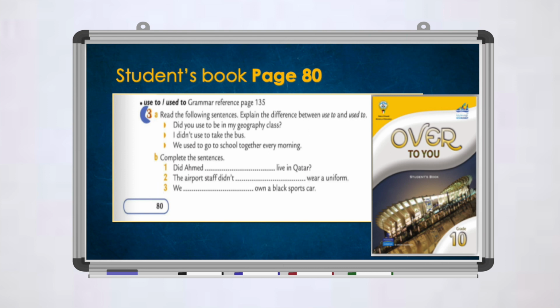Now fill these gaps using "use to" or "used to" only. Check the auxiliary verb, check the tense of the sentence, and choose the correct form. The first one is "use to." The second one is "use to" as well. And the third one is "used to." Well done if you got it correct.